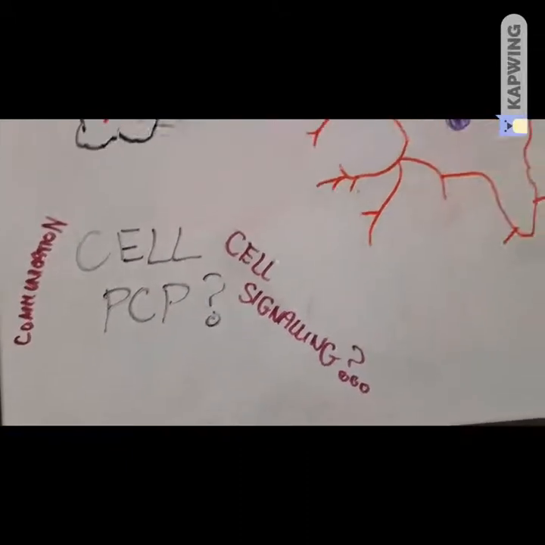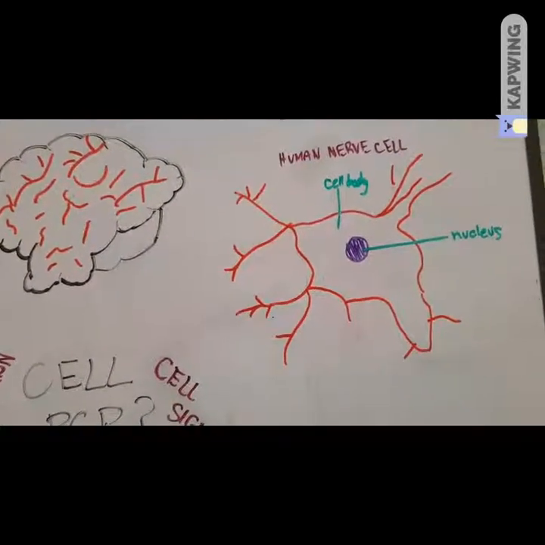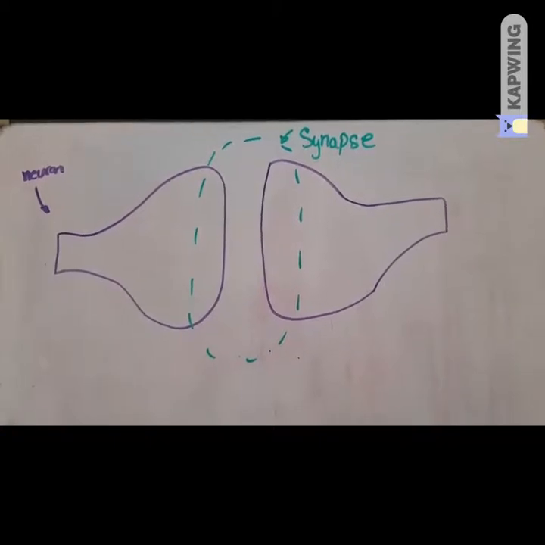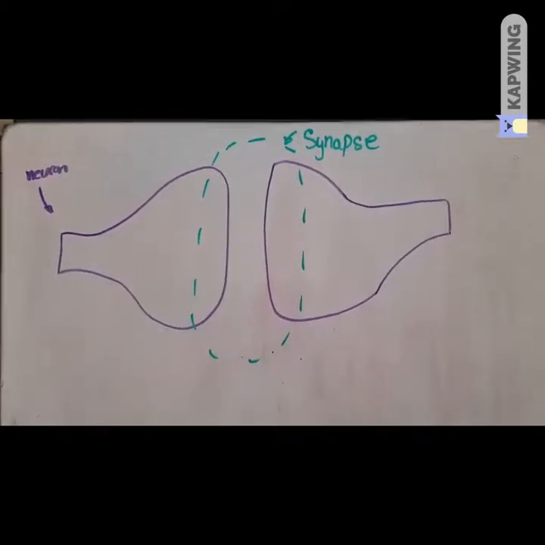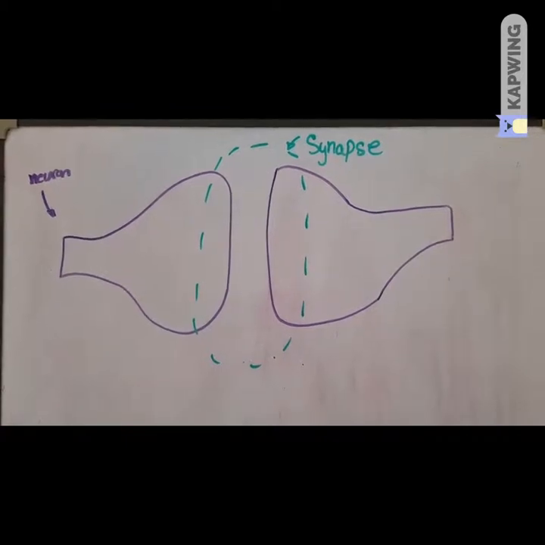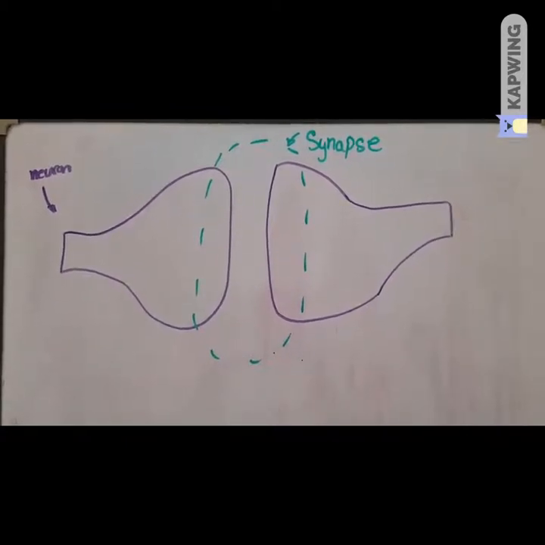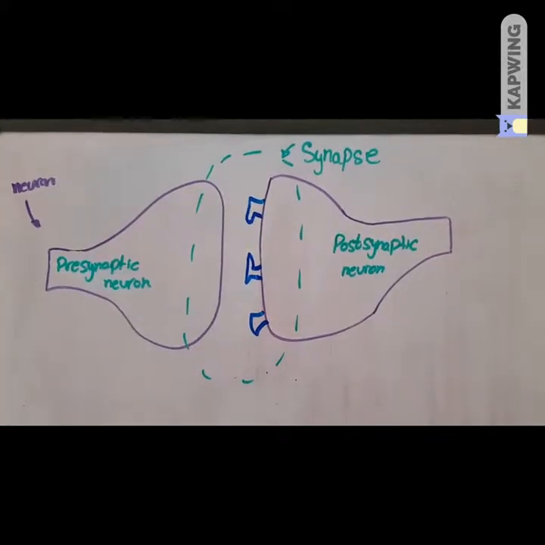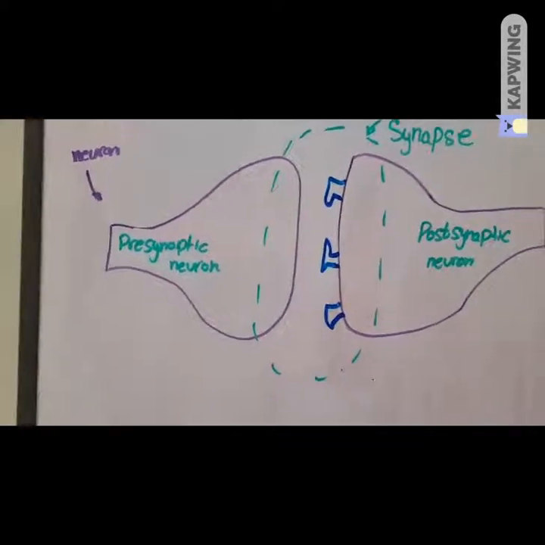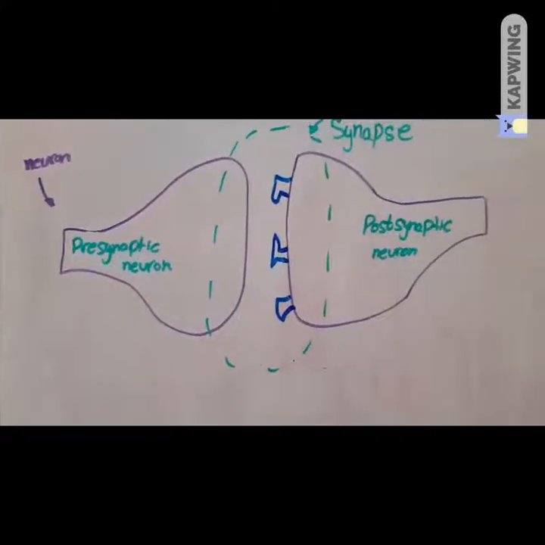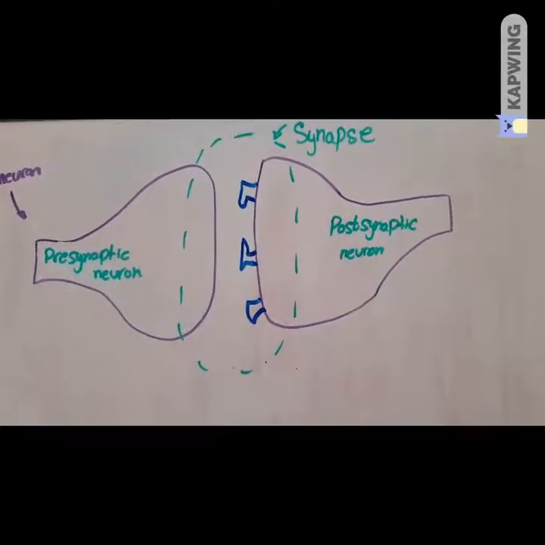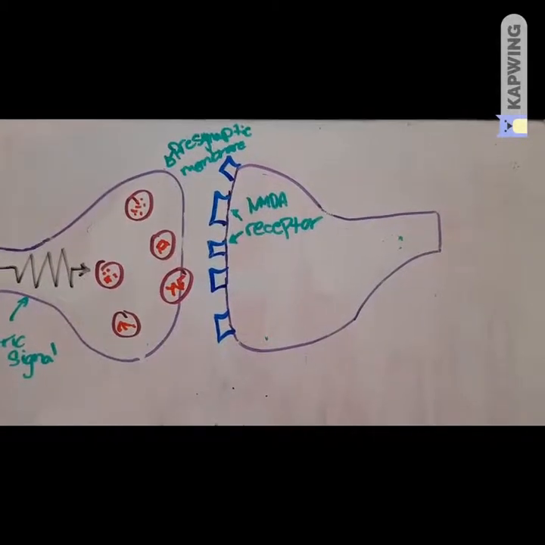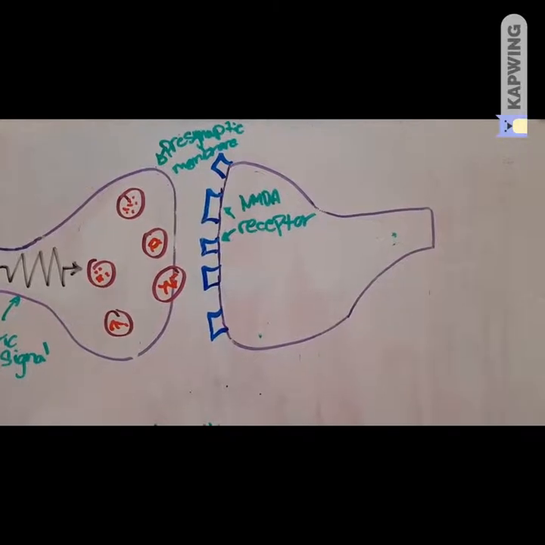Well, to understand that, we're going to have to briefly talk about the nervous system. Most communication between neurons occurs at a specialized structure called the synapse. The synapse is an area where two neurons come close enough to one another that they're able to pass chemical signals from one cell to another. The neuron where the signal is initiated is called the presynaptic neuron, while the neuron that receives the signal is called the postsynaptic neuron. The NMDA receptor is an ion channel receptor that is located in the postsynaptic membrane of a neuron.